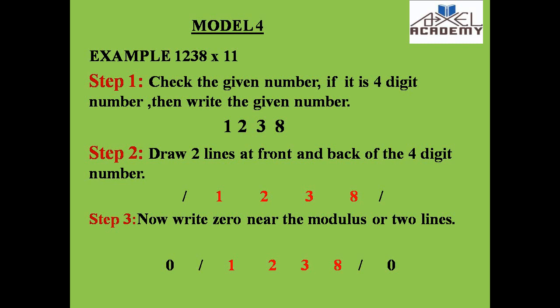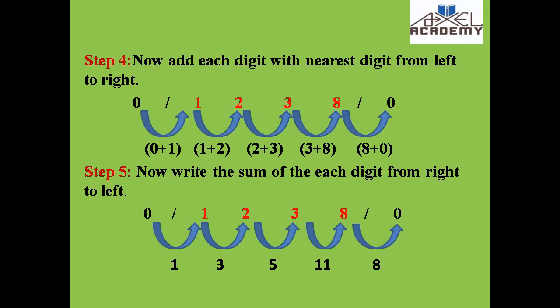Draw the 2 lines at front and back, and in the third step, add 0 at front and back of those modulus lines. Fourth, add the nearest digits from left to right.